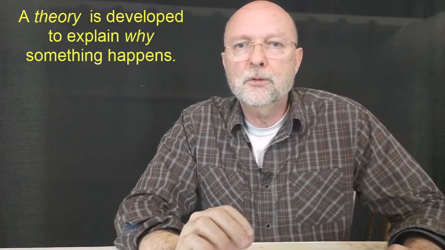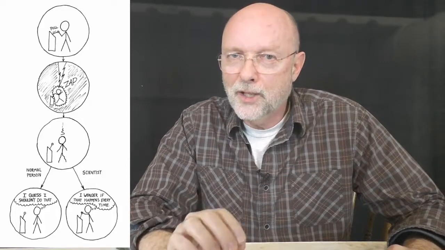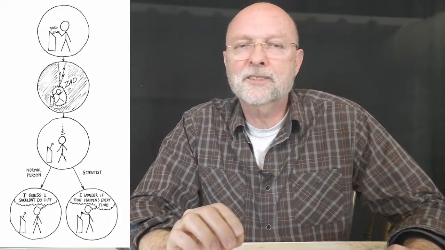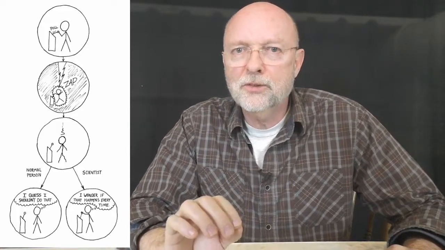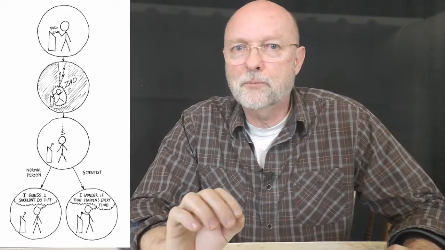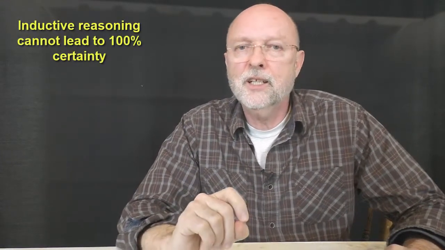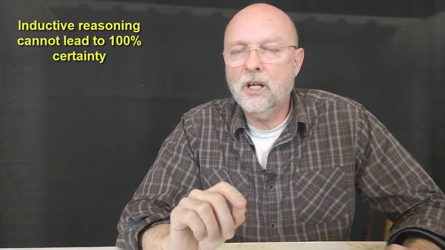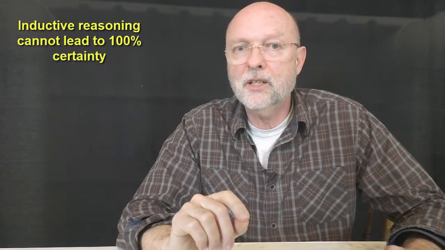If I want to explain why things fall down, I have to develop a theory. Now, to a scientist, developing theories is cool because it's like being a detective in a mystery. We're given a set of clues. We use inductive and deductive reasoning to arrange a theory that best explains the facts. But here's the thing. Unlike deductive reasoning, with inductive reasoning, we always have to entertain the possibility we could be wrong.